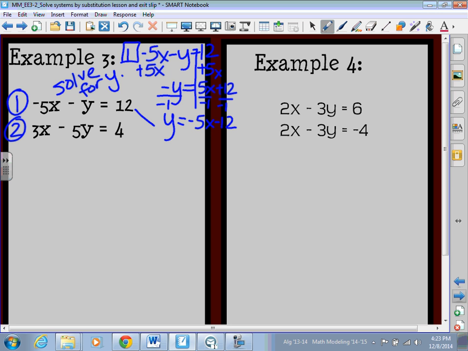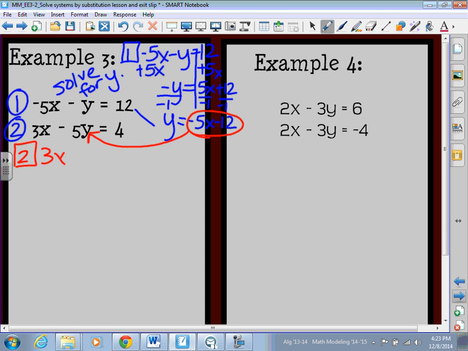Remember, these are equivalent, they're the same thing. That's why we've had to do this in the past. Okay, so that was step 1. Step 2 says, hey, once you have solved one of the equations for one variable, take that answer and plug it in. So we're going to take the -5x minus 12. That is supposed to equal y, so guess what we're doing? We're plugging it in for y in my second equation that I haven't touched yet.